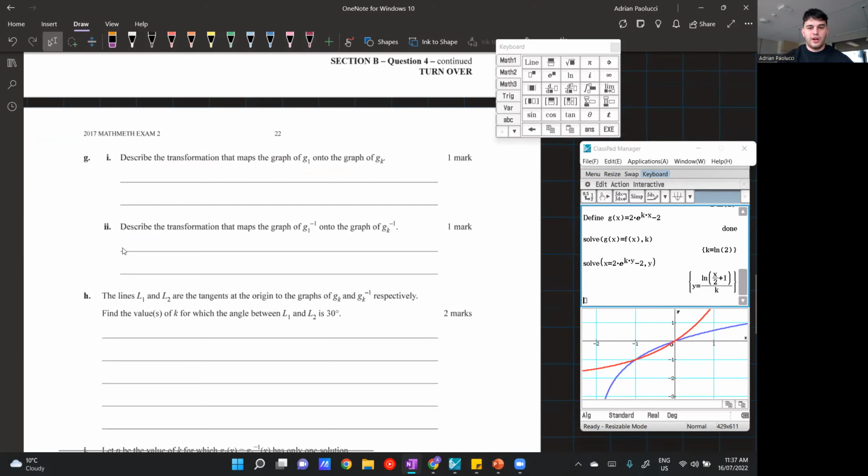Part G i, describe the transformations that map the graph of g_1 to the graph of g_k.